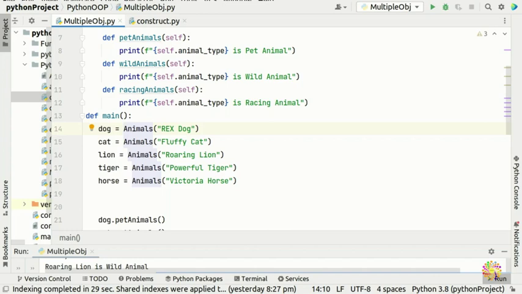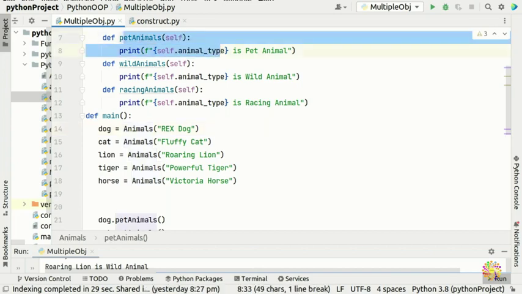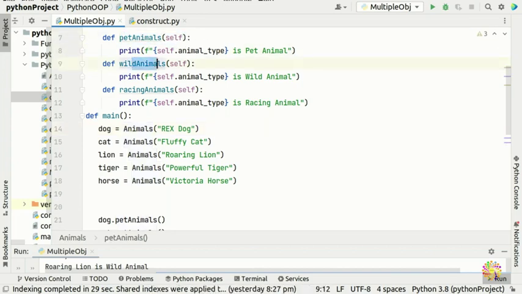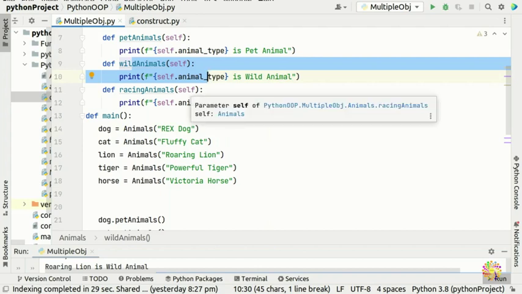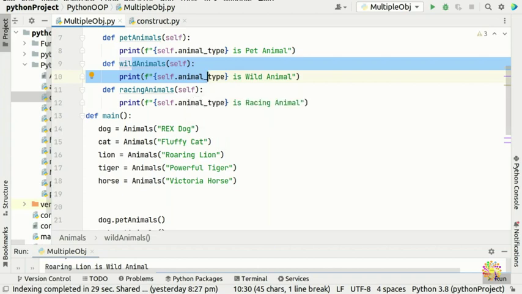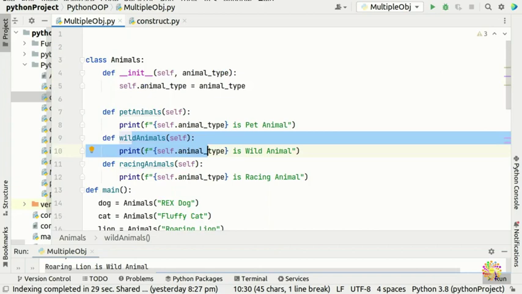So just with one method here you can think of a lot of objects. Even if you think of wild animals, you can think of a lion, tiger, cheetah, whatever you think, you can put it here. So that's how we create multiple, or more than one, objects in Python.